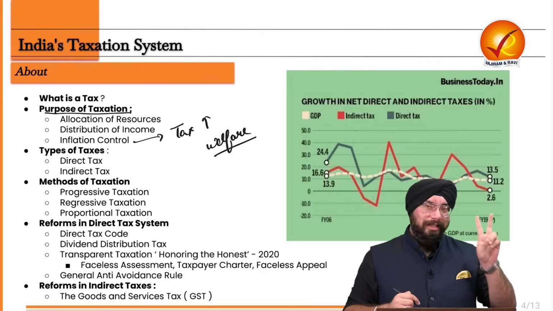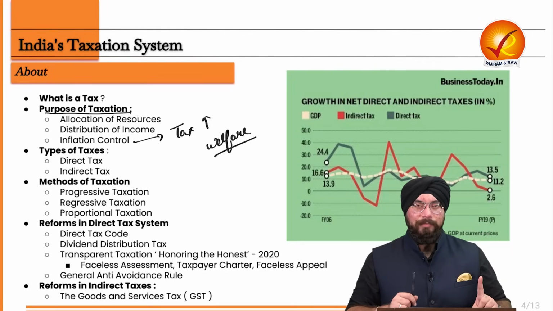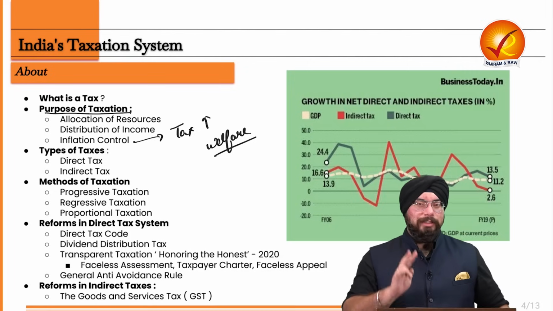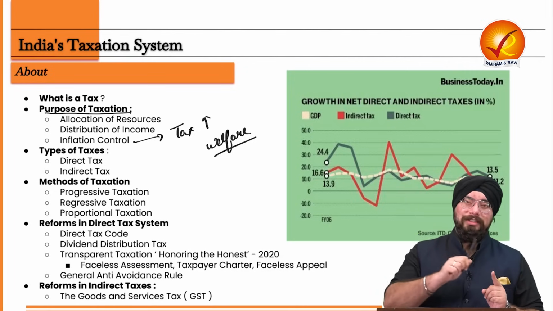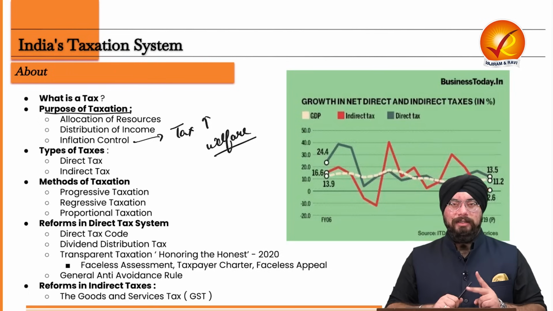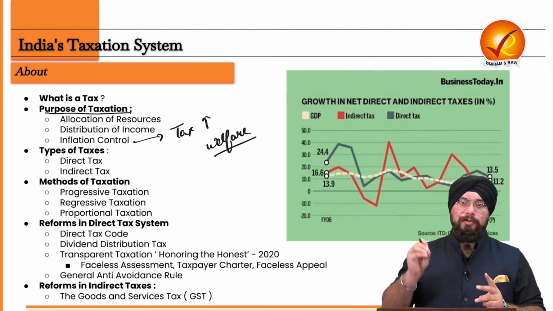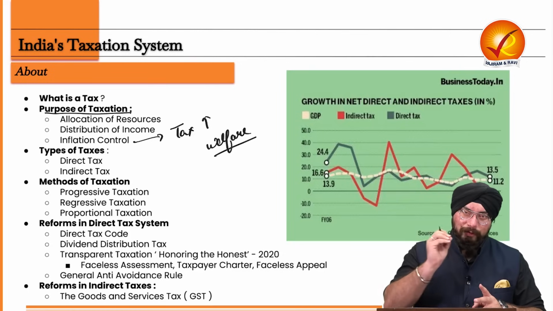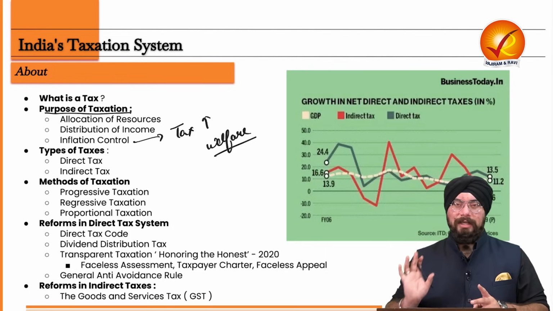Now, there are two types of primary taxes if we talk in economic sense. In our country as well, you will see two kinds of taxes being imposed. Before understanding what is direct and indirect tax, the two types of taxes, let's try to understand this with the help of an example. I'll give you an example first and then make you understand what is direct and what is indirect tax.